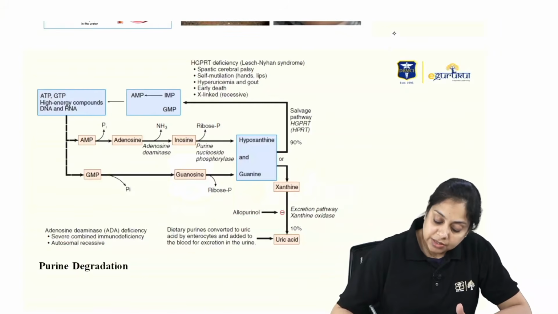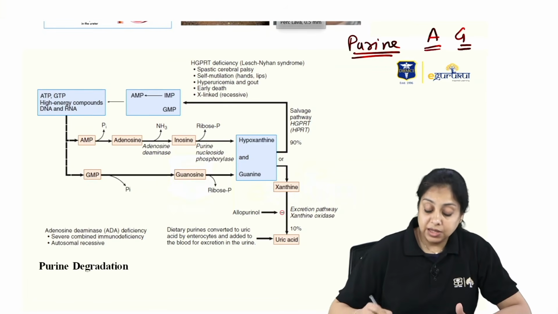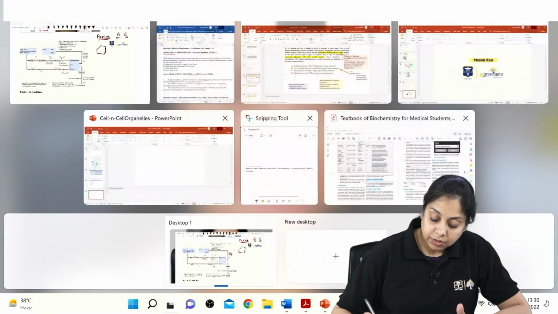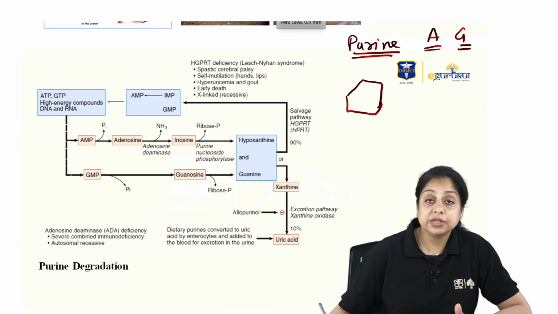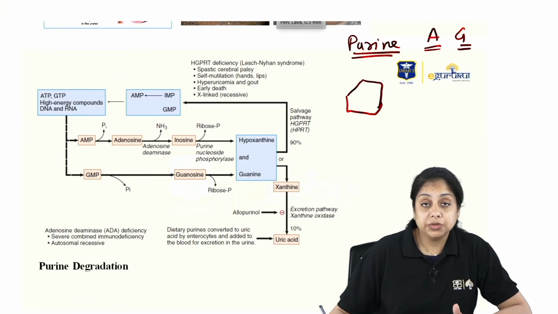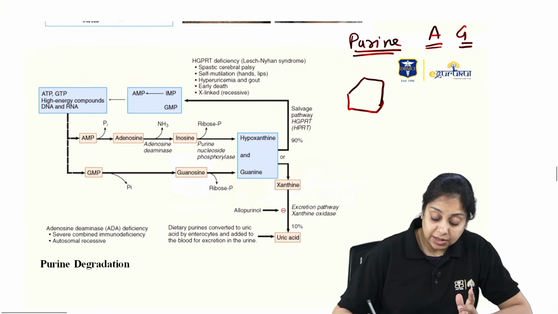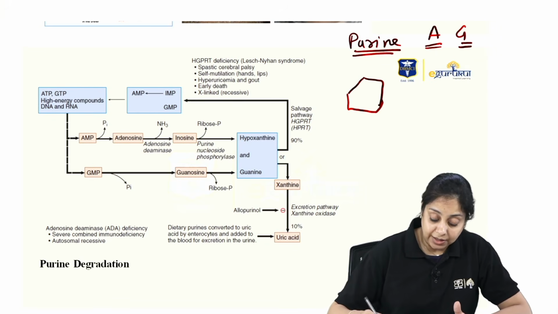You know that purines, pure as gold, are adenine and guanine, right? Small name, big structure. You should know this when you have to do the de novo synthesis, right? You should be able to tell, they can ask you which atom is contributed by whom. We have discussed that in the previous video that I have taken. I told you in the beginning of this session, so I'm not going to go over that again, but you should be revising that also.